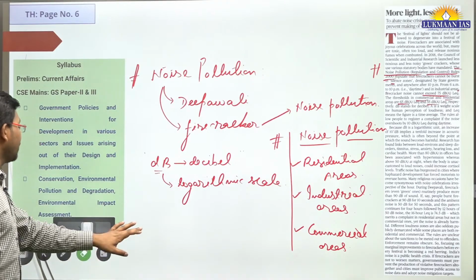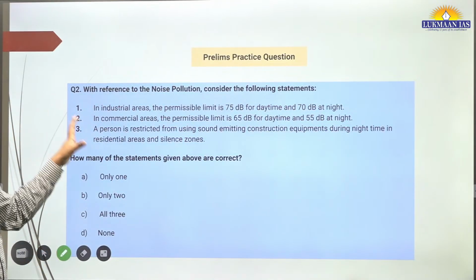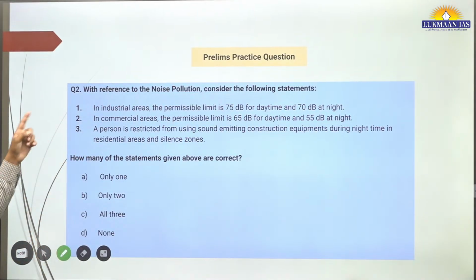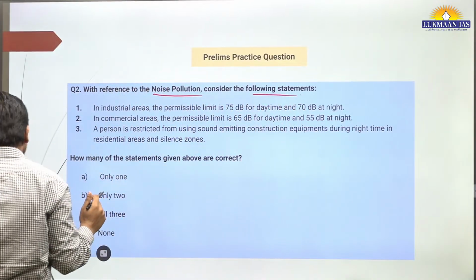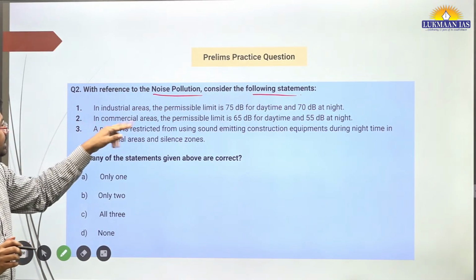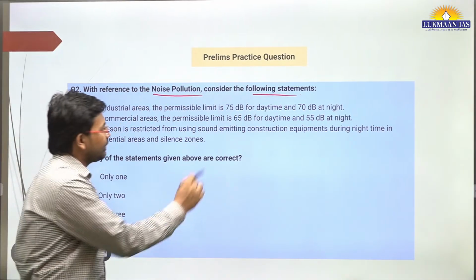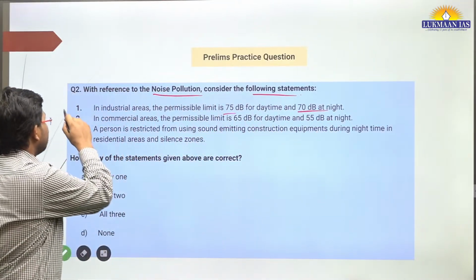However, we have included a question also on this topic. So now let us discuss this. With reference to noise pollution, consider the following statements. They have given 3 statements. One says, in industrial areas the permissible limit is 75 dB for daytime and 70 dB at night time. This is right.